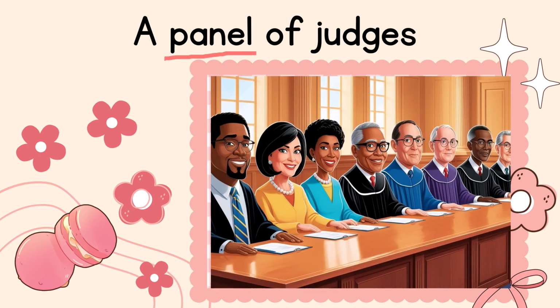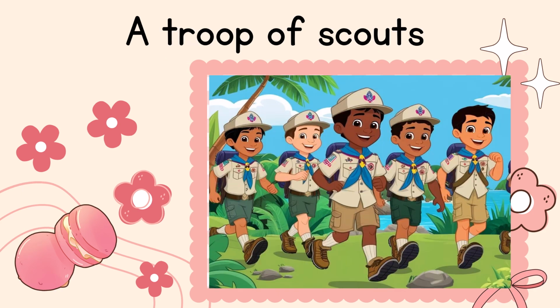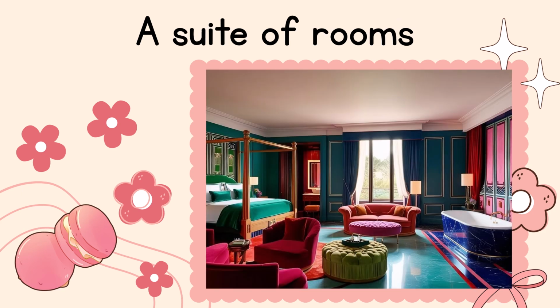A panel of judges. Here the panel is a collective noun that refers to a group of judges. A troop of scouts. Here the troop is a collective noun that refers to a group of scouts. You can see the group of scouts, that we call a troop of scouts. A suite of rooms. A suite is a collective noun that refers to a group of rooms.